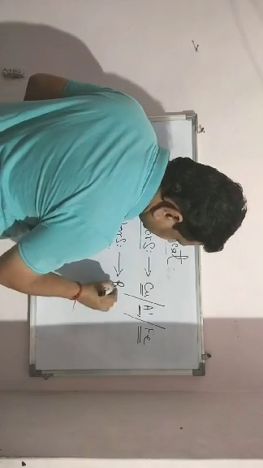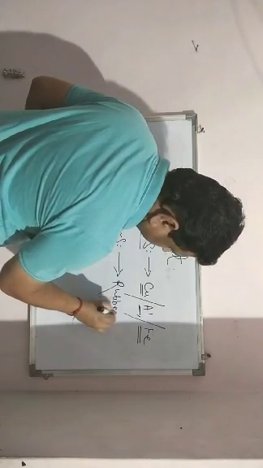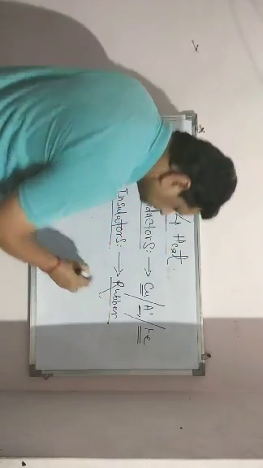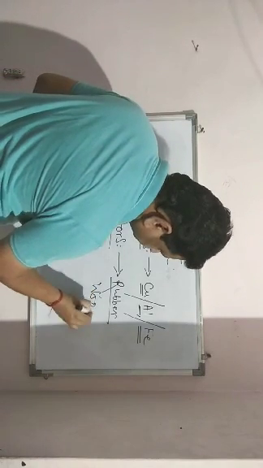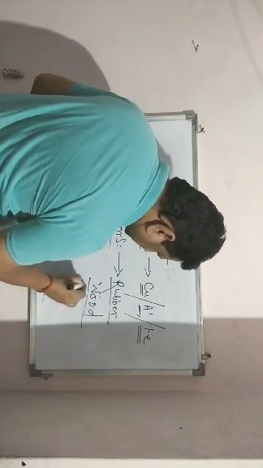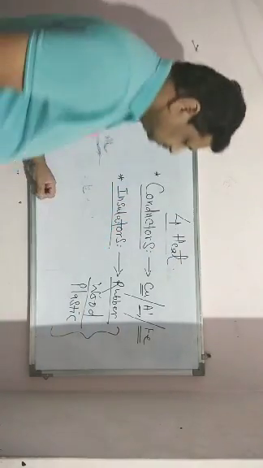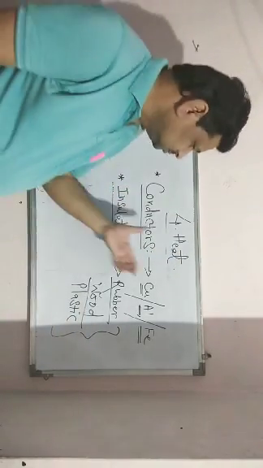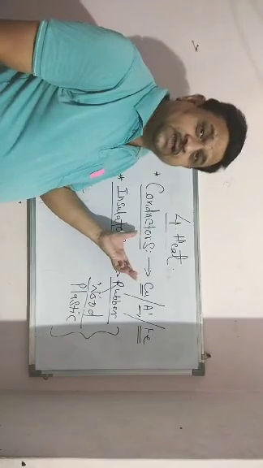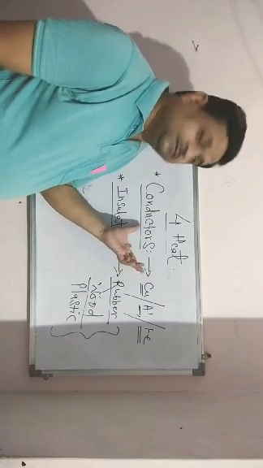Examples you can take: rubber, which is one of the best examples, wood, and plastic. With the help of such examples, you can definitely distinguish between conductors